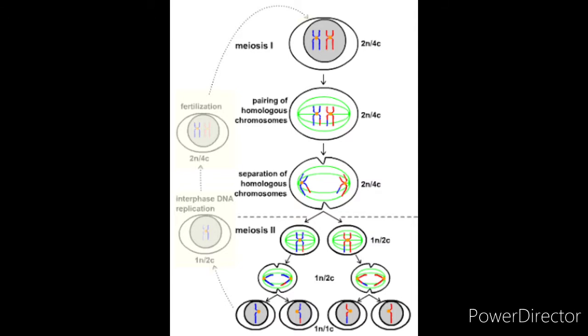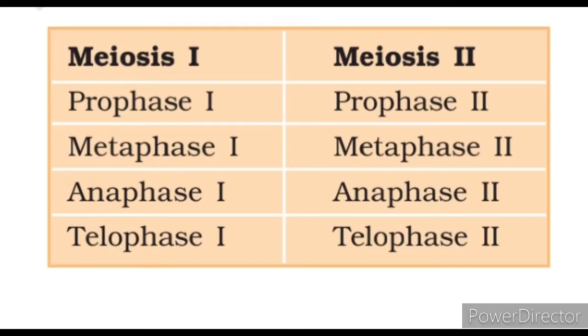Meiosis is a division that is called reductional cell division. It mainly consists of two main phases: meiosis first, which is also called heterotypic cell division, and meiosis second, which is also called homotypic cell division. The reason behind these terms we have studied in the last lecture.